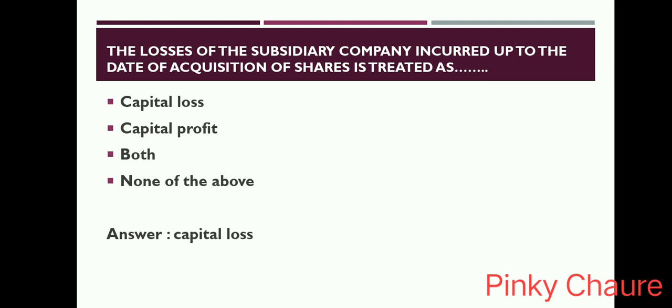The losses of the subsidiary company incurred up to the date of acquisition of shares is treated as dash. Option is capital loss, capital profit, both, none of the above. Answer is capital profit.